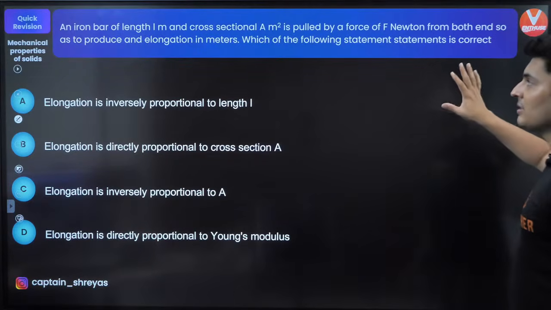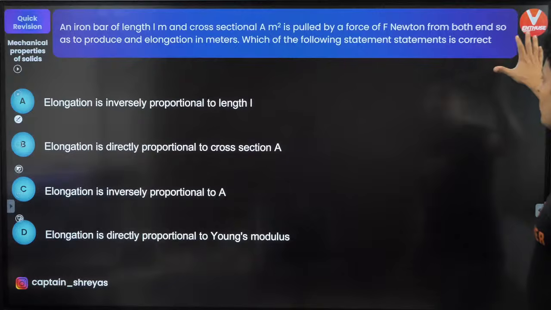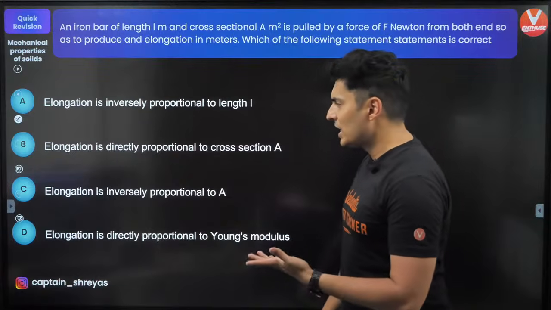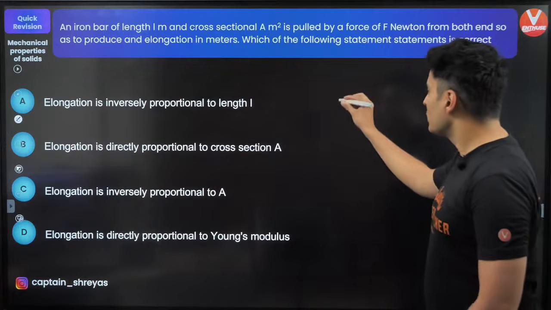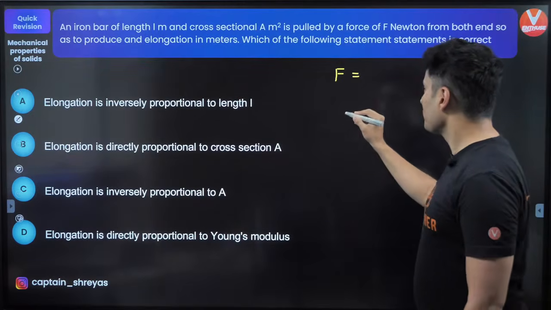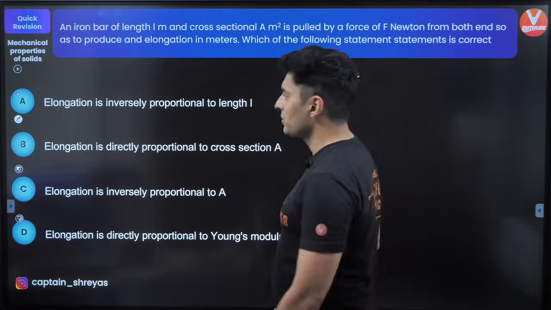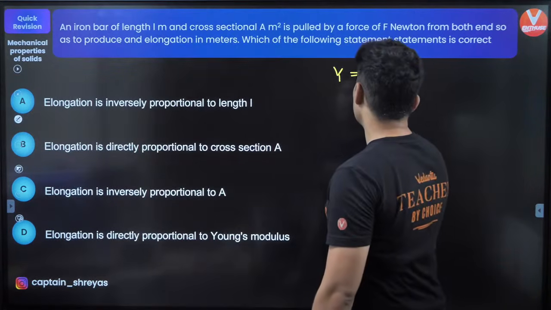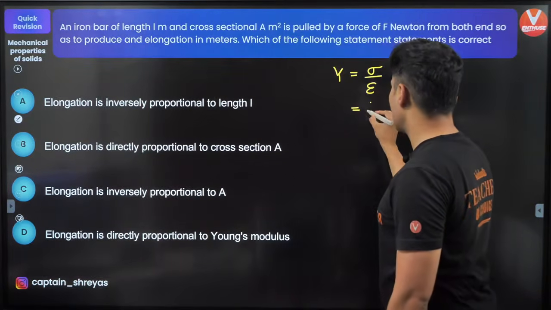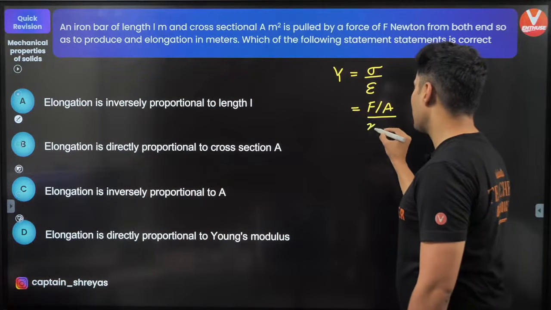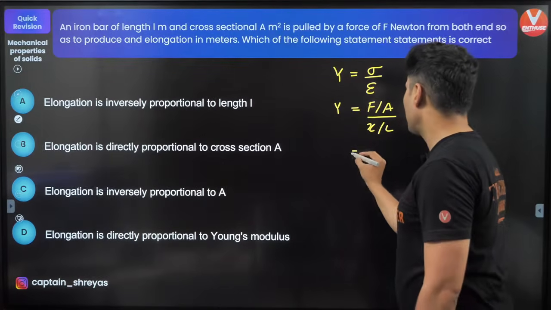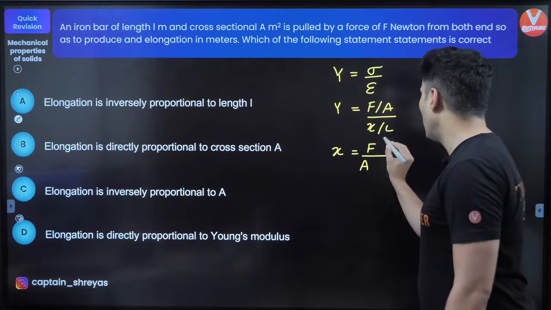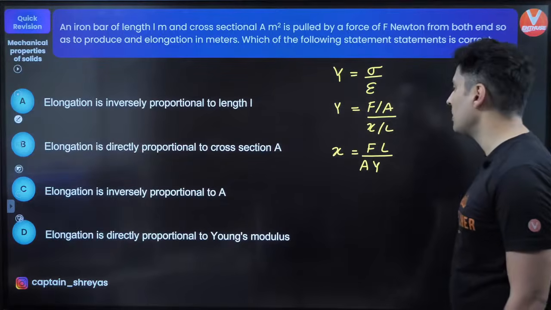An iron bar of this length, cross-sectional area is given, the force is also given. The question is, which of the following statements is correct? Elongation related options are there. So I will start with this result. Young's modulus is stress by strain. Stress is force by area, and strain is X by L. So shifting these terms, I will get X is equal to F, area comes below, length goes on the top, Young's modulus comes over here.